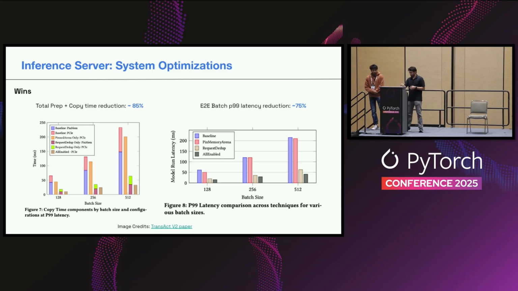And there are a lot more details in the paper, but what you can see is that with these two optimizations stacked together, the total batch preparation and copy time reduces by nearly 85%. And the actual end-to-end batch P99 latency reduces by 75%. This is a huge drop from where we started. And this was a critical part of optimizing just the systems part of it. So I'll take a pause there, and I'll hand it over to Kaushik, who can cover the modeling level optimizations that we did next.